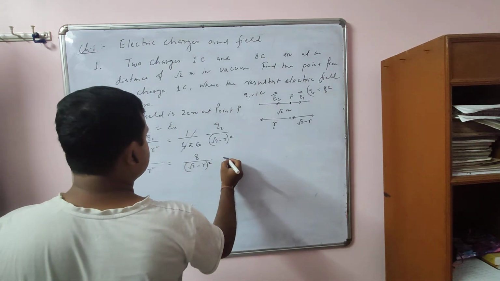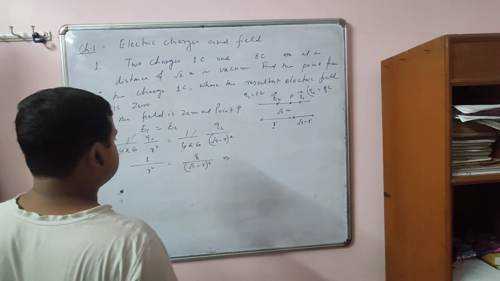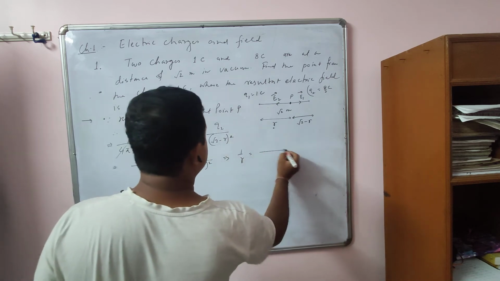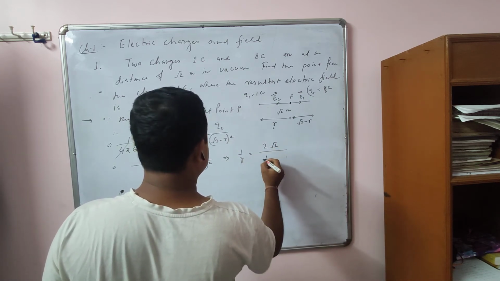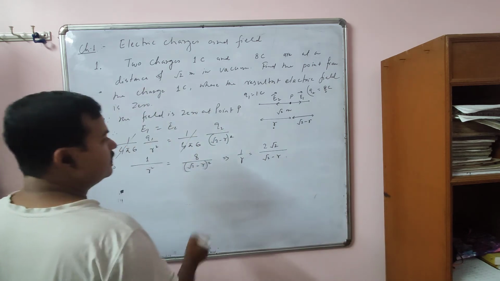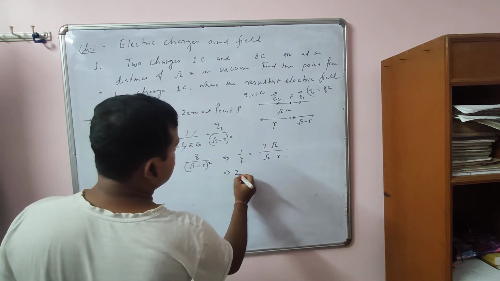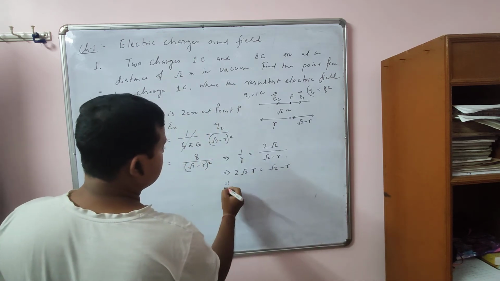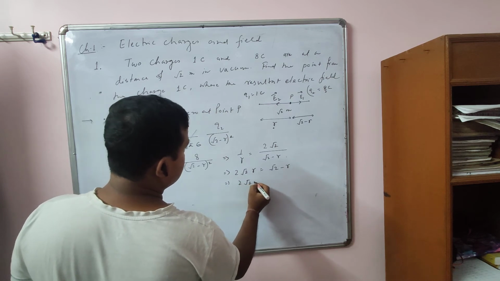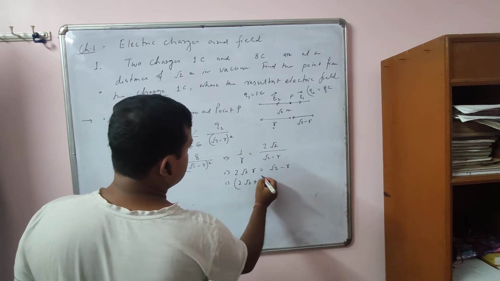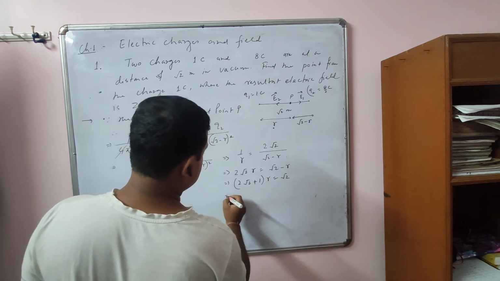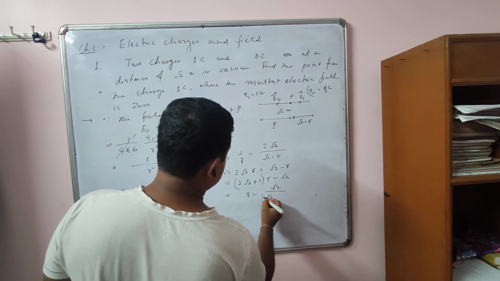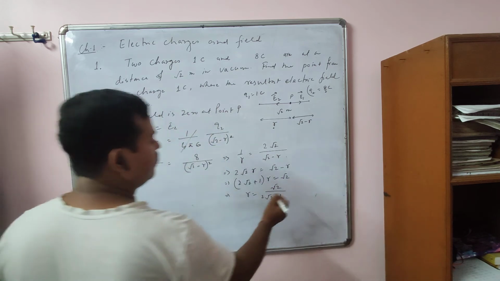Okay, so from here, taking the square root on both sides, 1 by R equals 2 √2 by (√2 minus R). Or you can say 2 √2 R equals √2 minus R, or (2 √2 plus 1) into R equals √2. So R is √2 by (2 √2 plus 1). The rest you can calculate yourself.